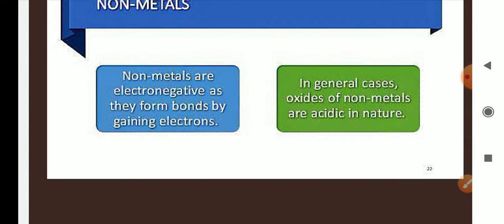Non-metals are always electronegative. Consider chlorine as a non-metal. Its outermost shell contains 7 electrons, as its atomic number is 17. So what will it do to attain the nearest noble gas configuration? It will gain one electron in the outermost shell and fulfill its octet.